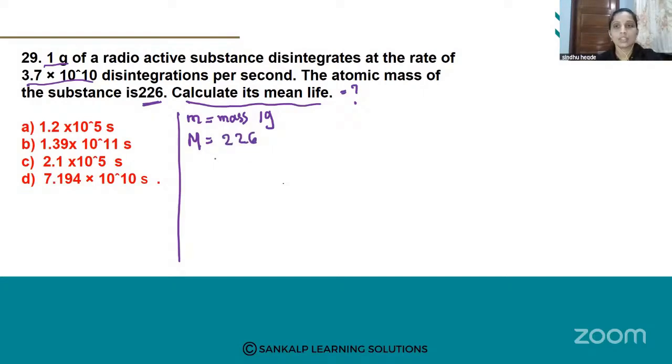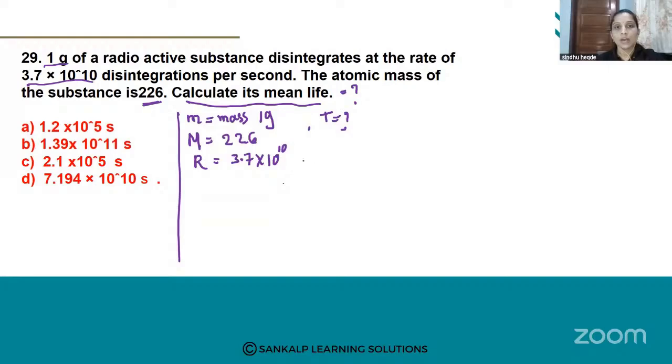Okay, next, what are the given things in the question? Again they give this 3.7 into 10 raised to 10, the rate of disintegration is given, right? That is R. It is 3.7 into 10 raised to 10. Then you have to calculate the mean life T value here.